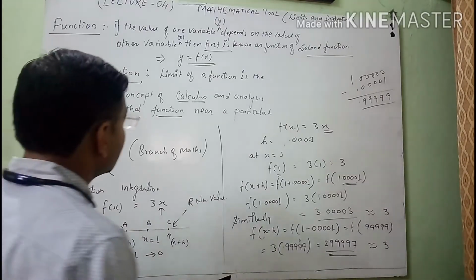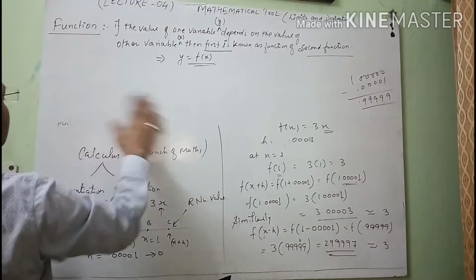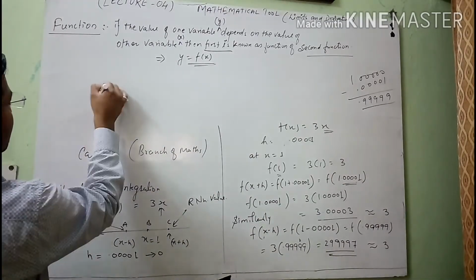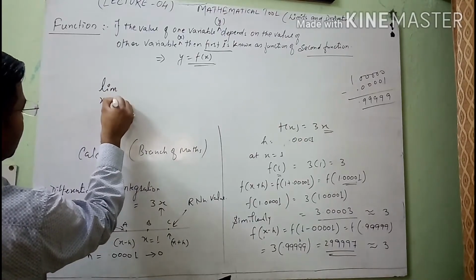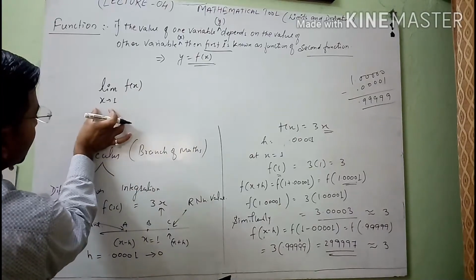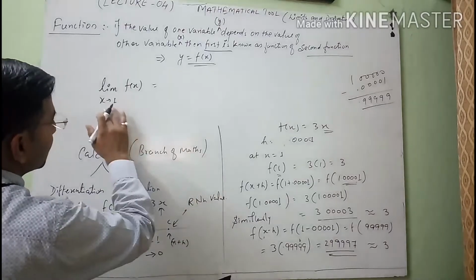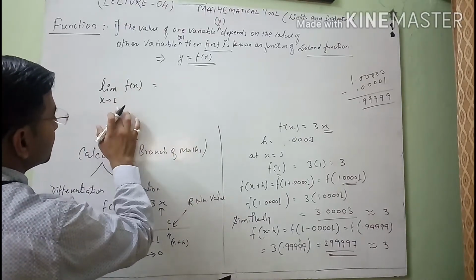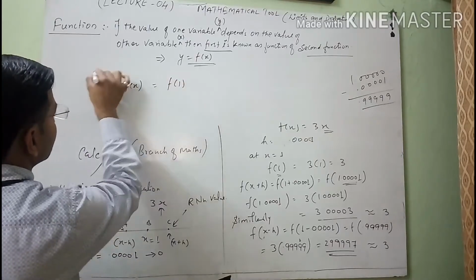So we can write here limit x tends to 1 of this function, means that the function value at limit x tends to 1 is approximately equal. So we can write this value limit x tends to 1 fx is equals to f1.